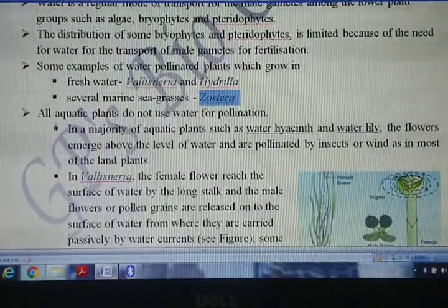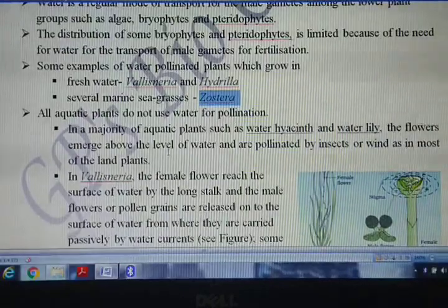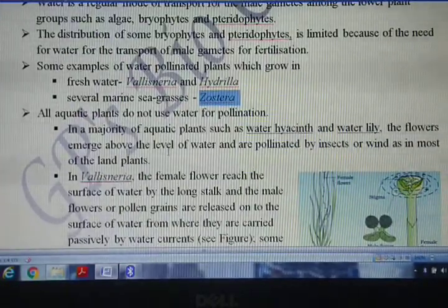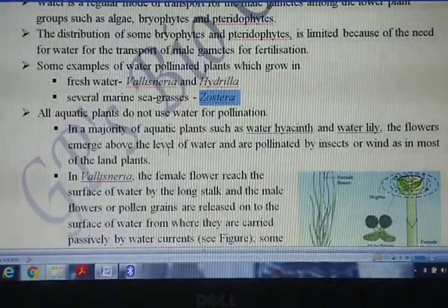Now over here, all aquatic plants do not use water for the purpose of pollination. सभी पानी में रहने वाले प्लांट पानी के थ्रू pollinate नहीं करते हैं.